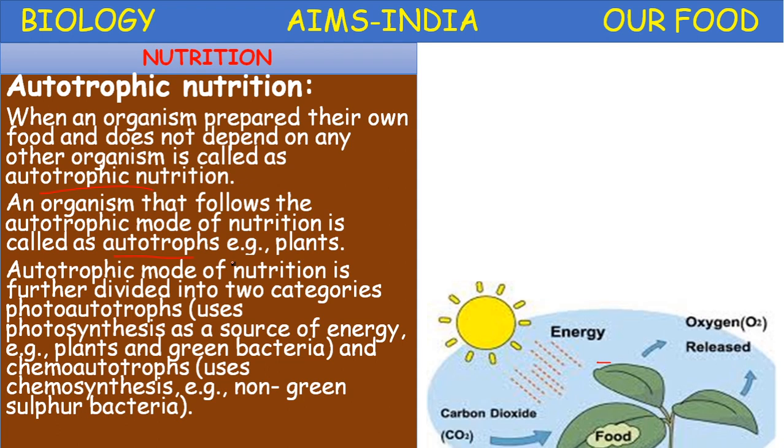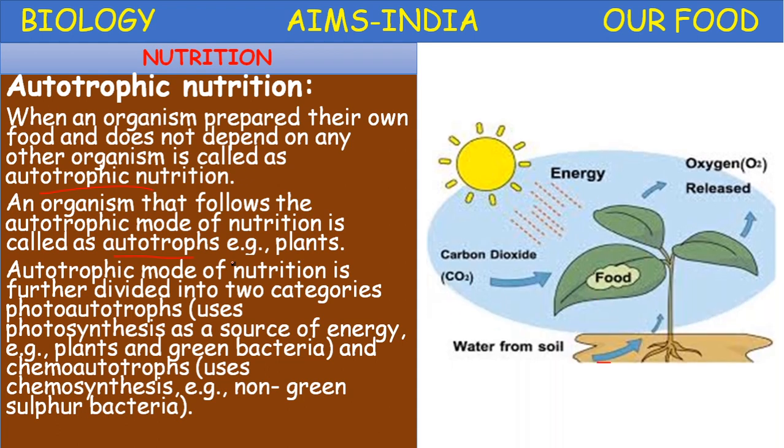Once again, autotrophic nutrition is divided into two categories. On what basis? For autotrophic nutrition, some energy is required to synthesize their own food. Depending upon the source of energy on which the organism depends for its synthesis of food, it is divided into two types. Photoautotrophs: photo means light, they utilize sunlight as a source of energy and prepare their own food.